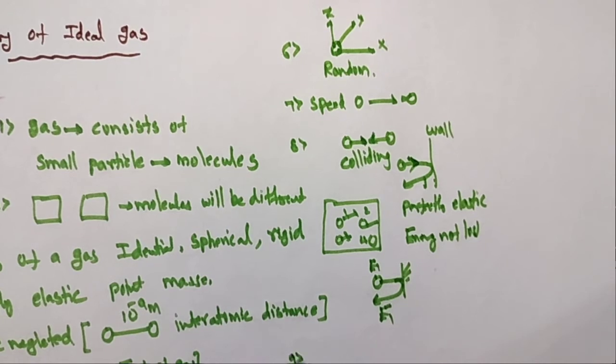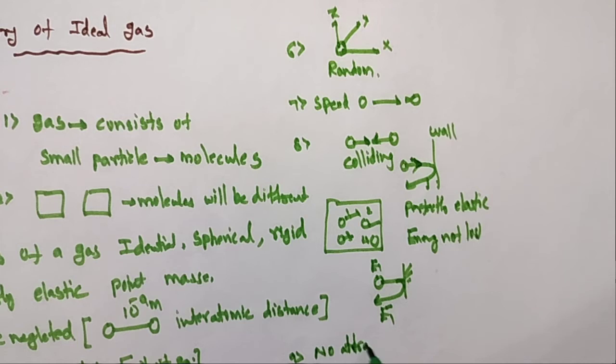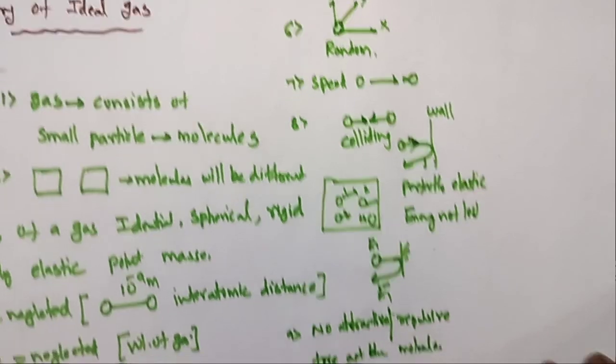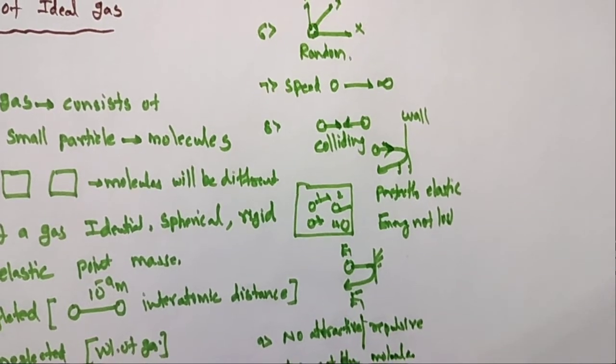And next point, ninth one: there are no attraction or repulsion forces acting between the molecules.